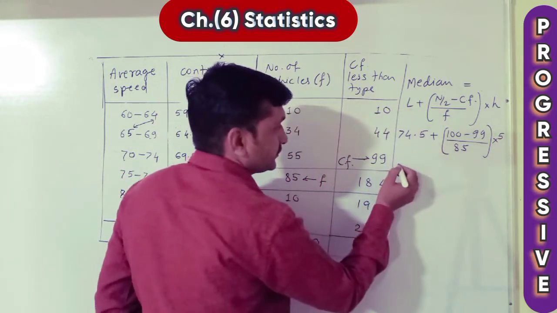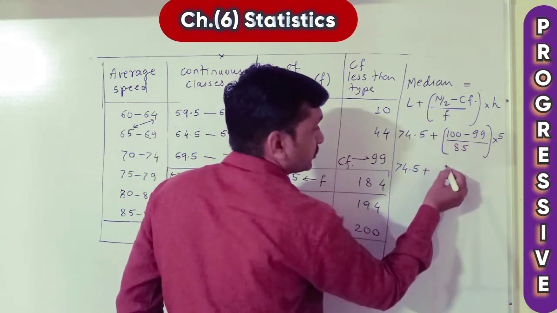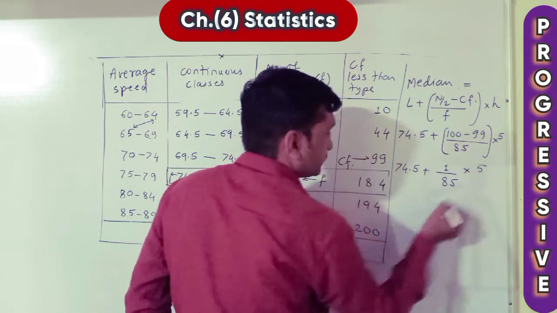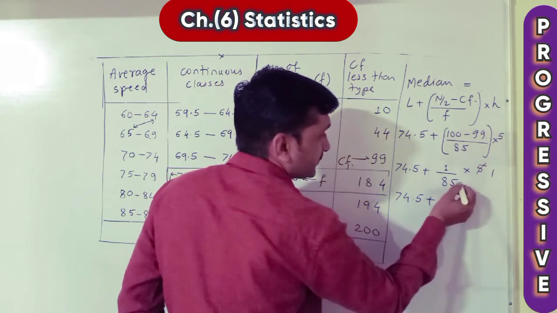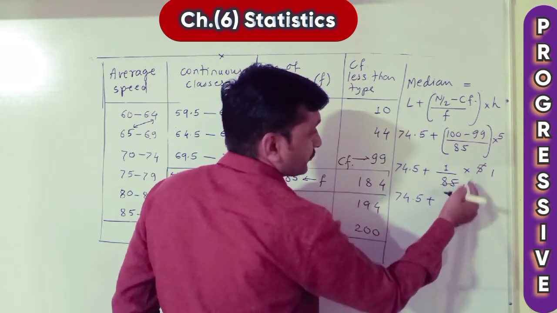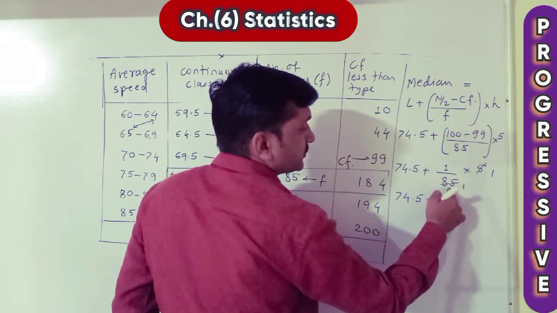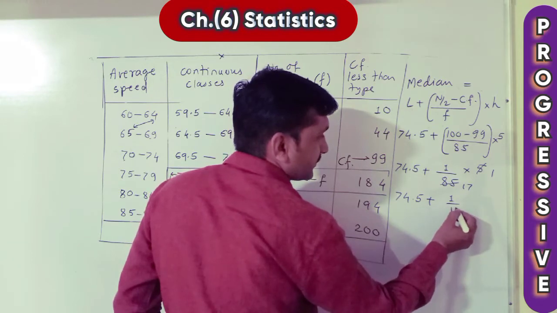Now let's solve this. 74.5 plus, 100 minus 99 is 1, upon 85, multiplied by 5. 74.5 plus, reduction by 5: 5 ones are 5, 5 seventeens are 85. So it becomes 1 upon 17.